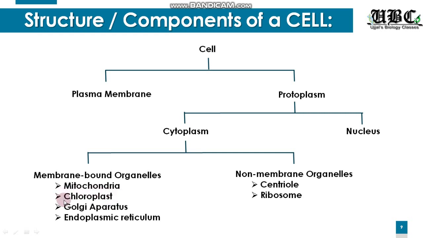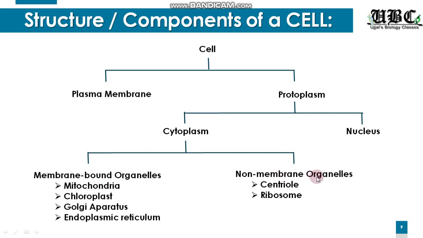Therefore chloroplast will be present only inside plant cells. Moving on, we have the Golgi apparatus or the Golgi bodies, and we have the endoplasmic reticulum. So these are organelles which are bound by an outer membrane.